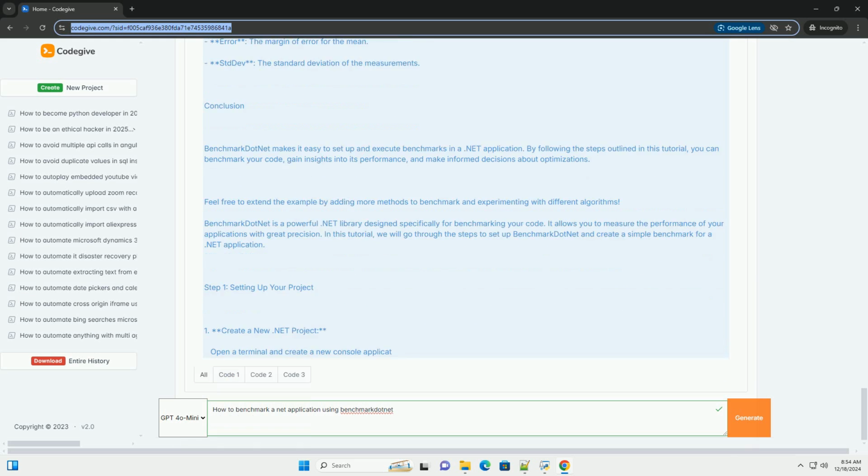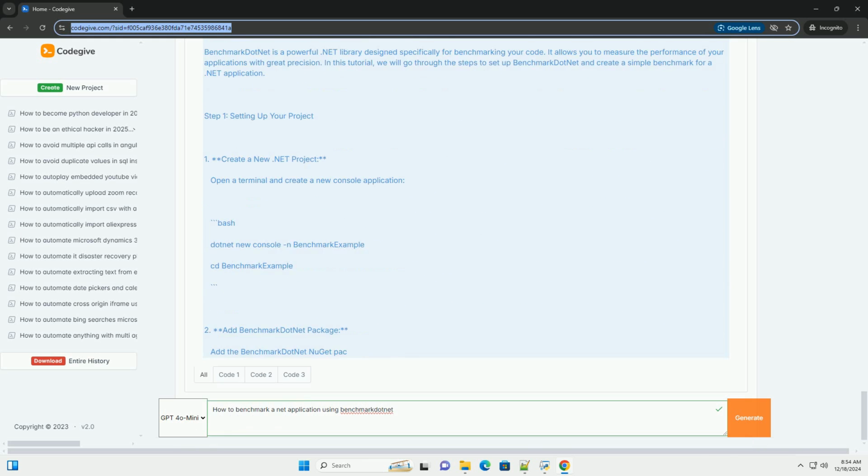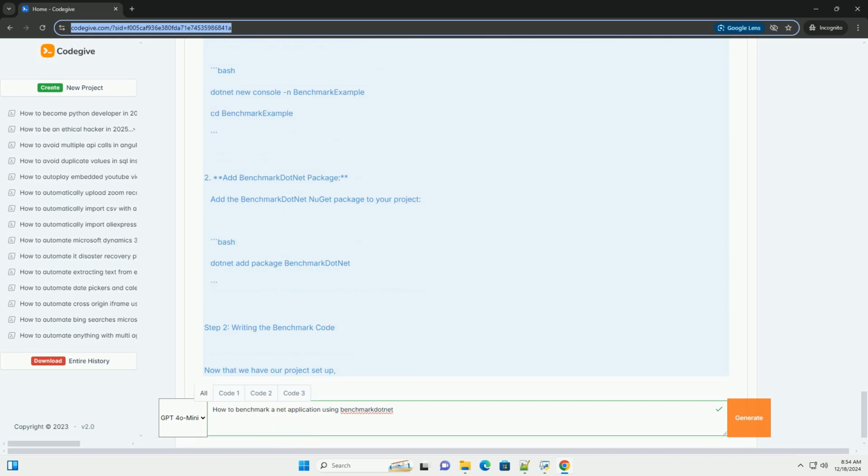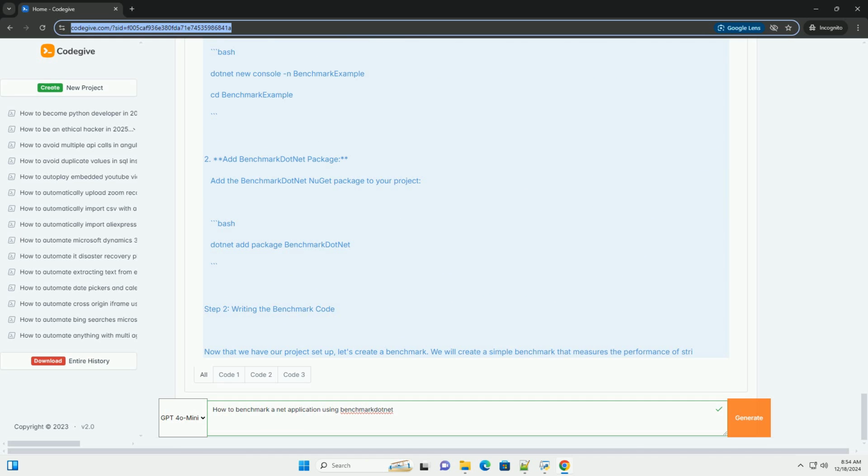2. Add benchmark.net package. Install the benchmark.net nuget package by running the following command. Bash: dotnet add package BenchmarkDotNet. Step 2. Writing benchmark code.